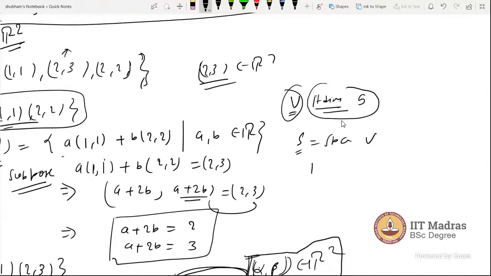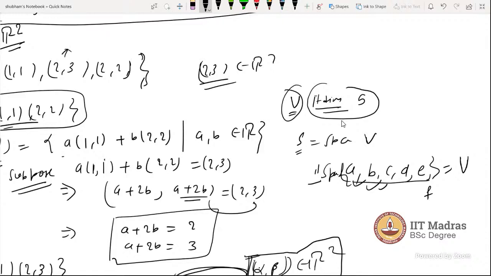So you start with a non-zero vector A, and keep adding B, C, D. When you reach E, the fifth vector, you will find that the span of this set is the whole V. So you will not need to go to the next one, F. If you check properly, one by one, only till E you will find that it spans the whole V. So that's the meaning of minimal spanning.